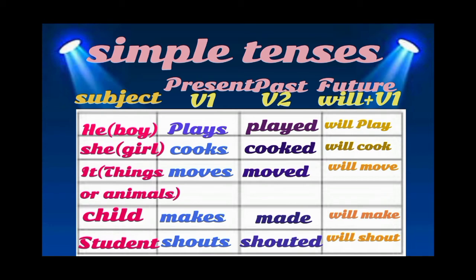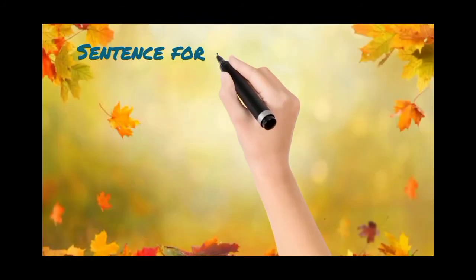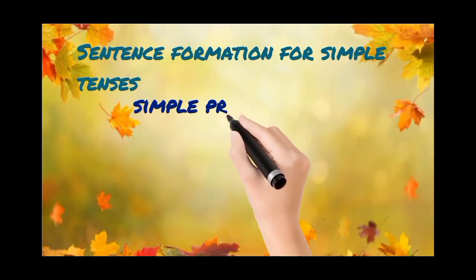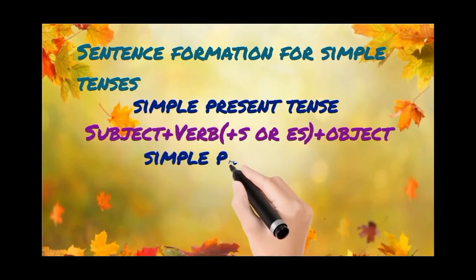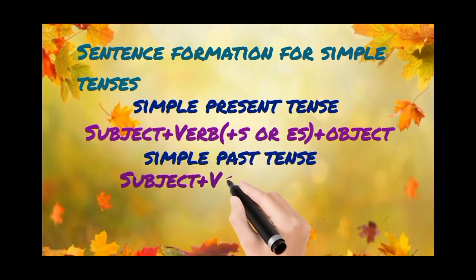Other than present tense, in all the remaining tenses, we need not think about the subject. Only for simple present tense, if he, she, it or a singular noun is there, we will add S or ES to the verb.